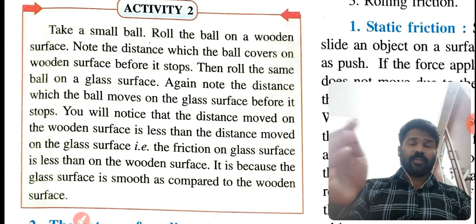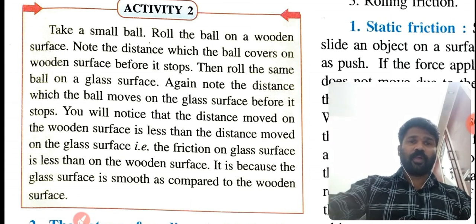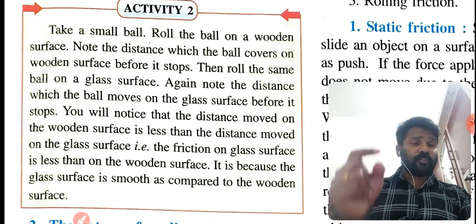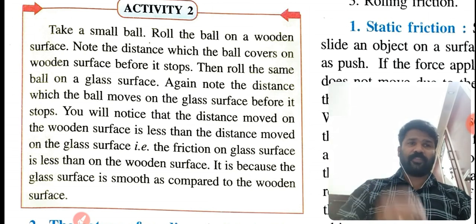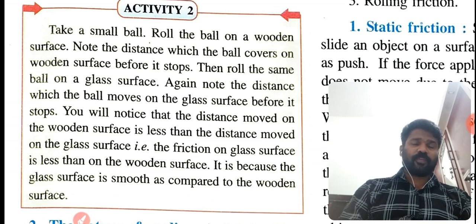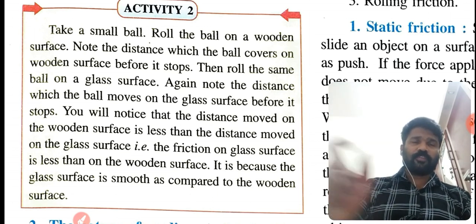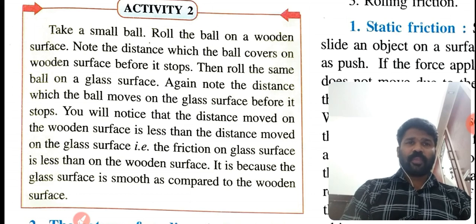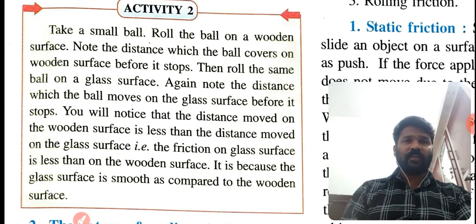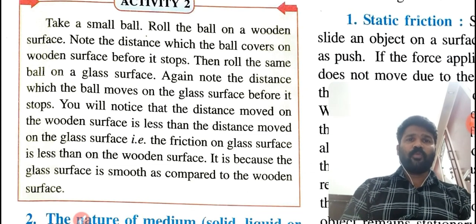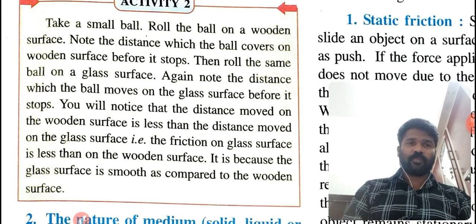Then roll the ball on the glass surface, and again note the distance which the ball moves on the glass surface before it stops.